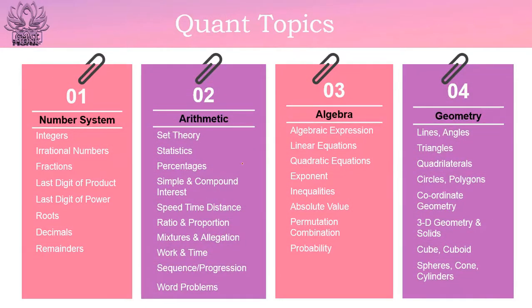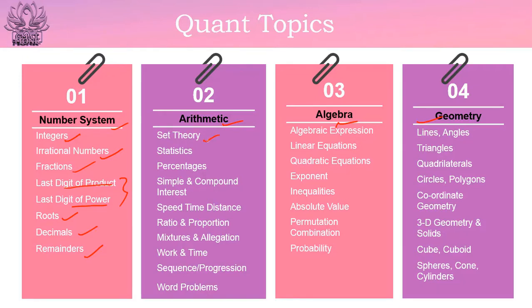Now in these four sections, that is number system, arithmetic, algebra and geometry, there are certain subtopics that we would cover here, on which the problems would be framed in the GMAT exam, whether it is problem solving or data sufficiency. So in number system, you would be tested on integers, irrational numbers, fractions, last digit of a product, last digit of a power. So you would be tested upon roots, then decimals and then remainders. So these are the topics that would be covered in your number system.